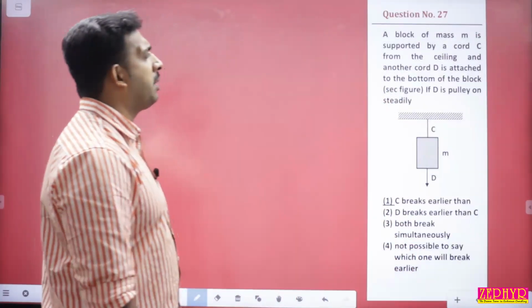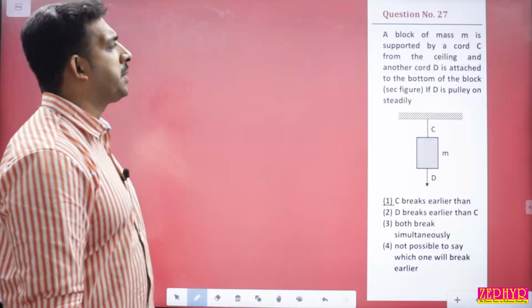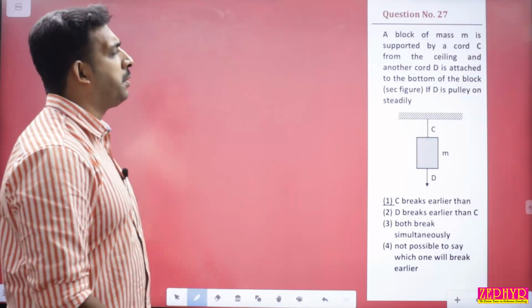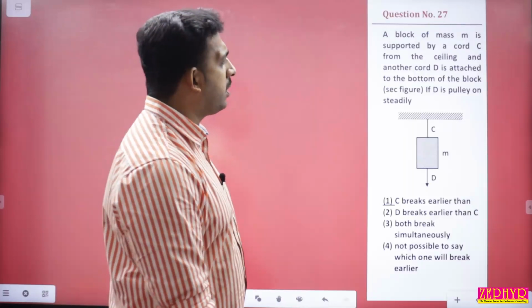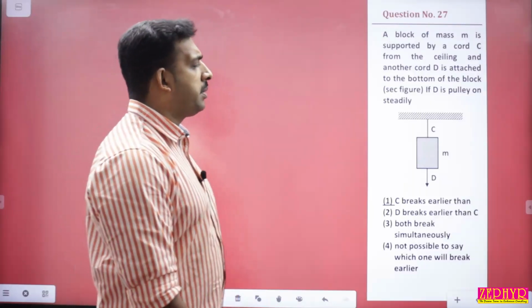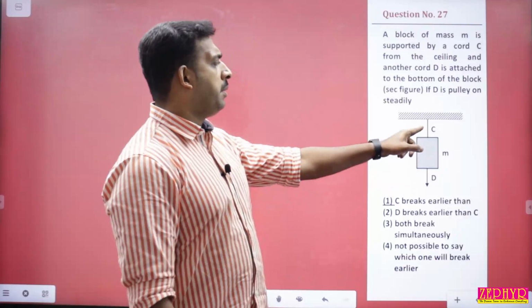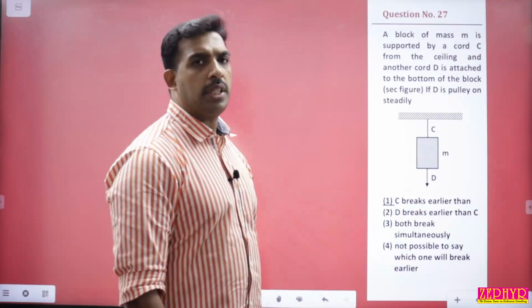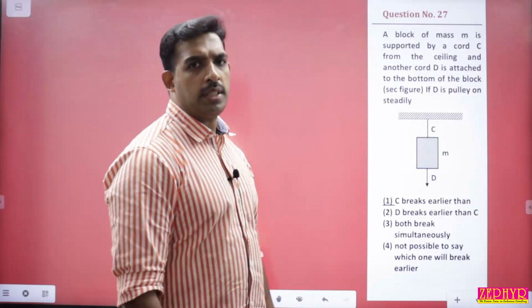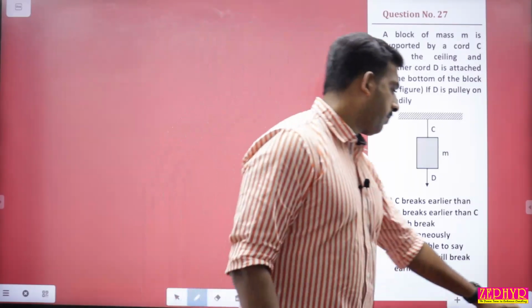Question number 27. A block of mass m is supported by a cord C from the ceiling and another cord D is attached to the bottom of the block. If D is pulled on steadily, the tension will be maximum at the point C, because it carries the weight as well. Answer is option 1.